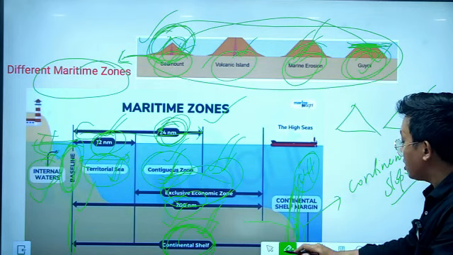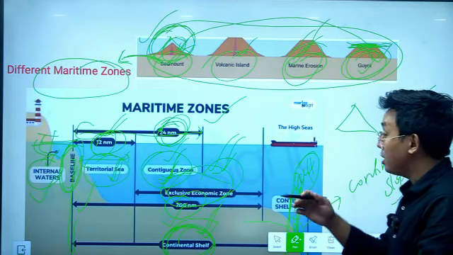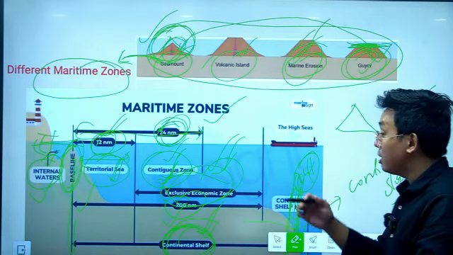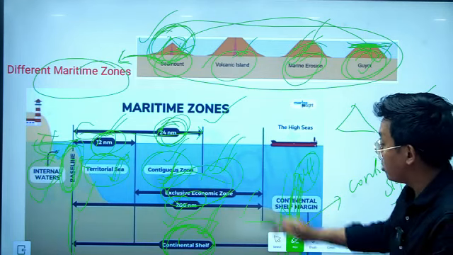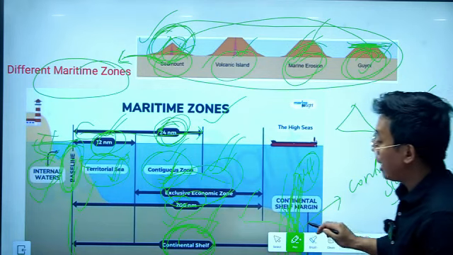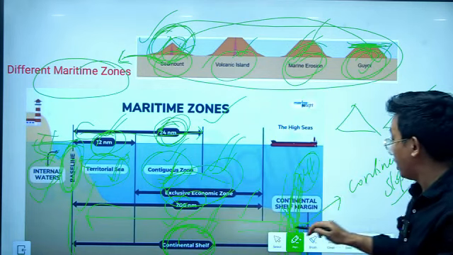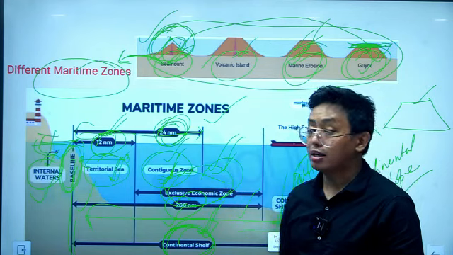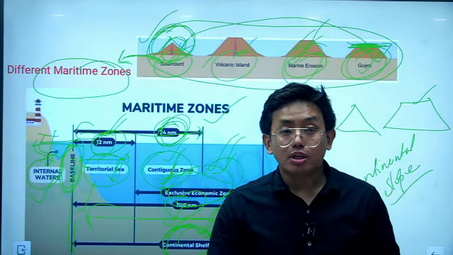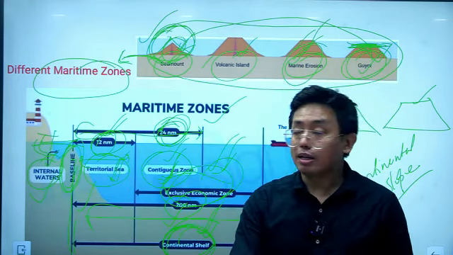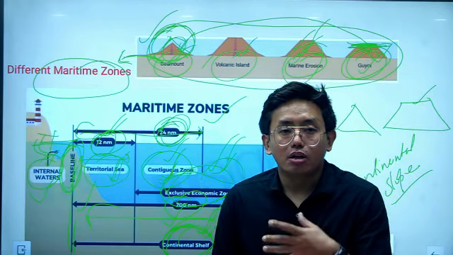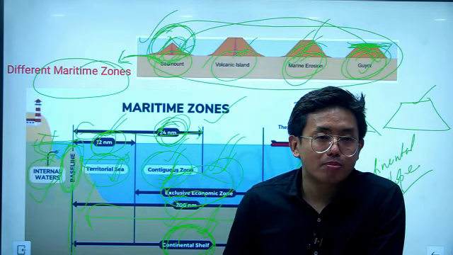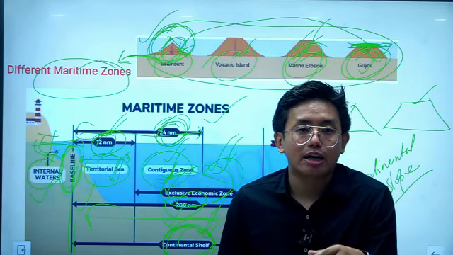So the continental slope is the area where there is a sudden decrease in the height of the ocean bed. You can see there is a sudden drop in the height of this region. So this is the continental slope, and this is the continental shelf. So you have to know this point. These are the important points that you need to know about the different maritime zones. Now let us understand the different facts and details about the maritime zones.